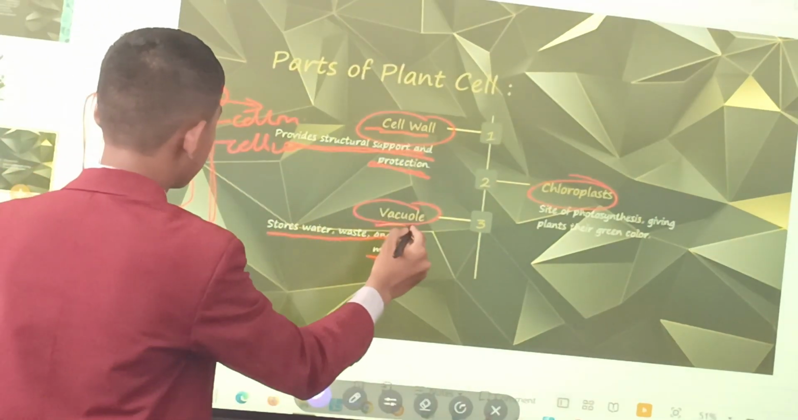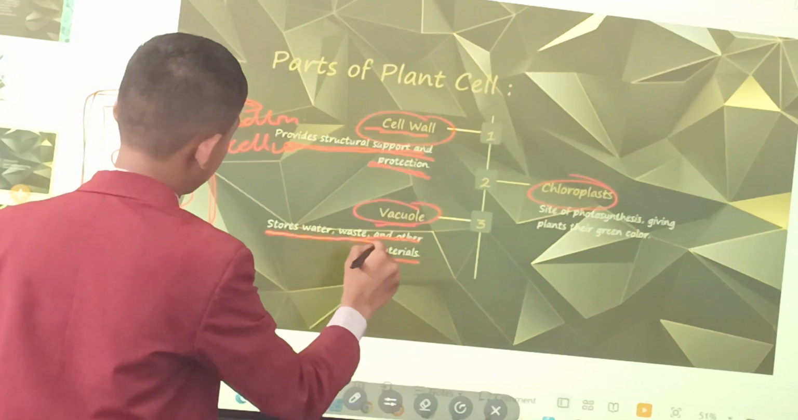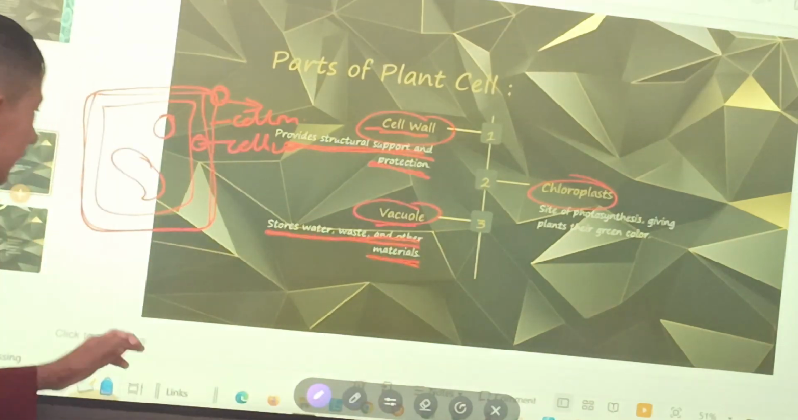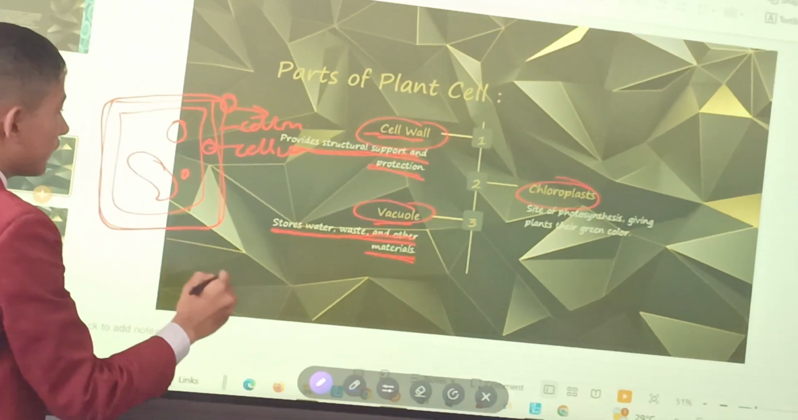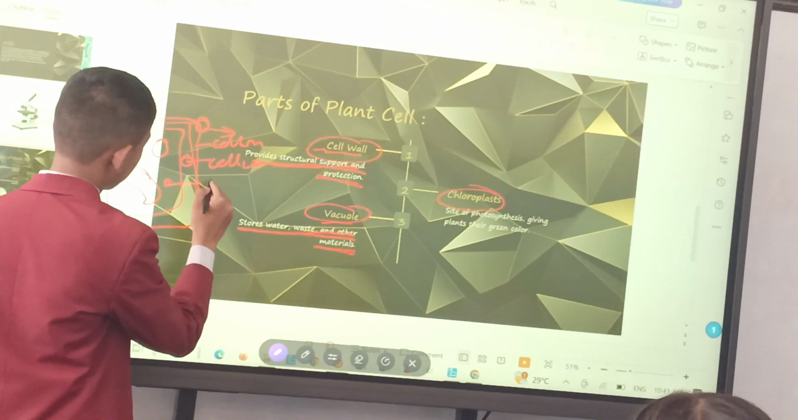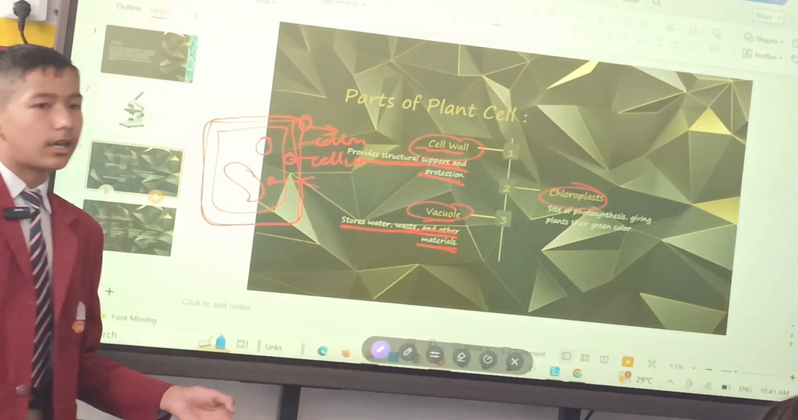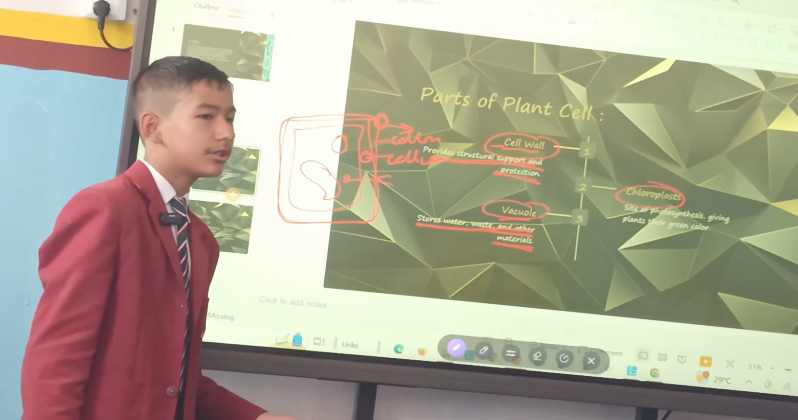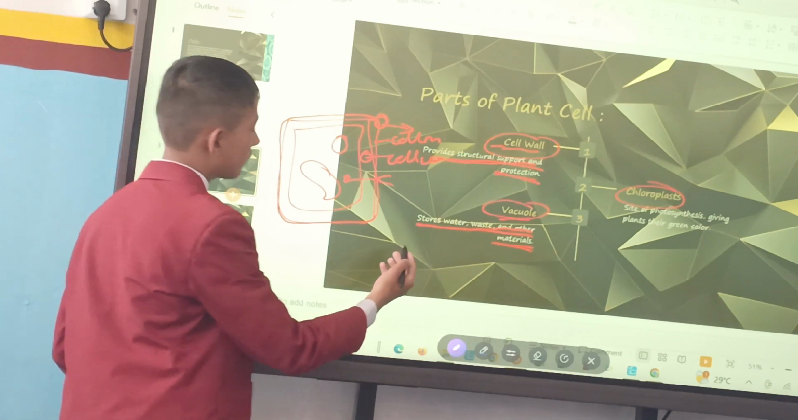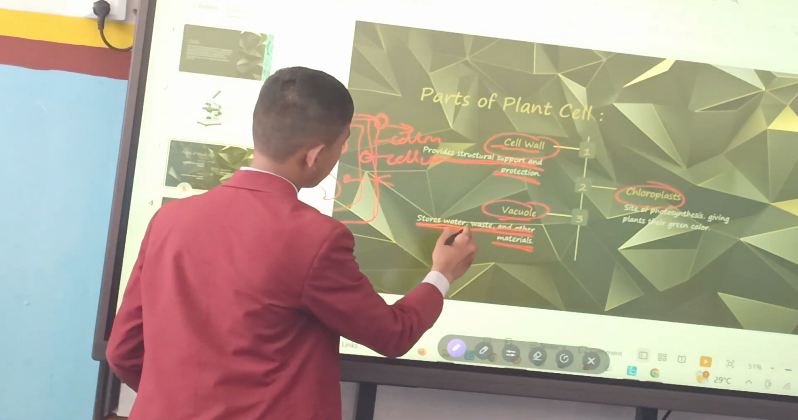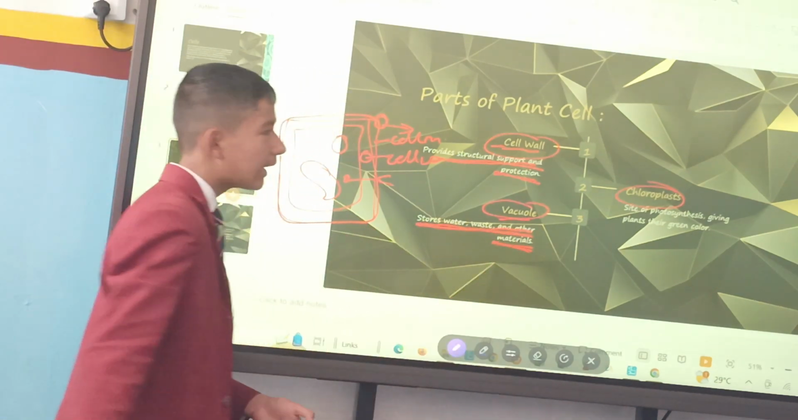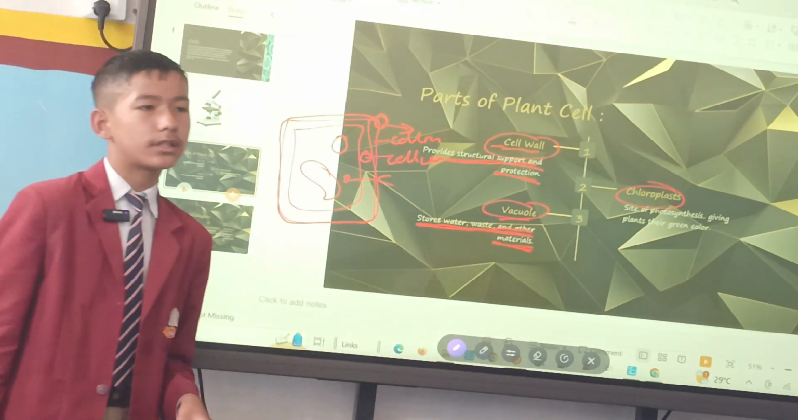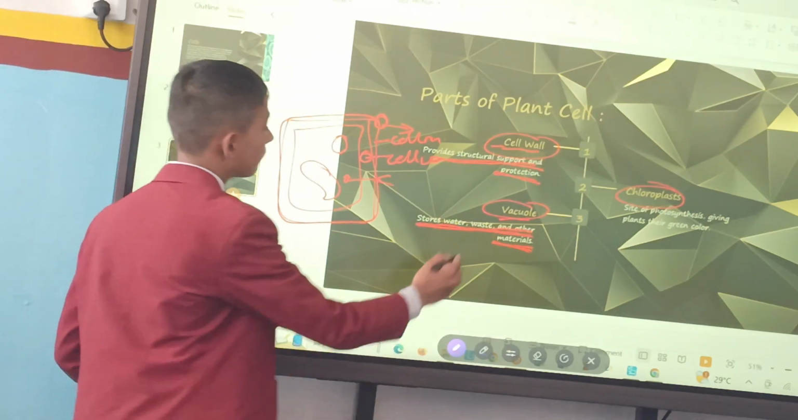The function of vacuole is given here. It stores water, wastes, and other material. It means to say that any vacuole can be here. Then the function of this vacuole is to store water, like we human beings also store water in our body, and animals too. It helps to store water, wastes, and other materials. Any type of wastes in plant cells are carried out through the help of vacuoles.